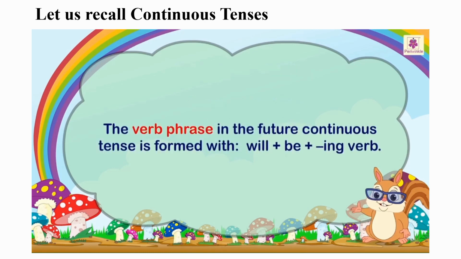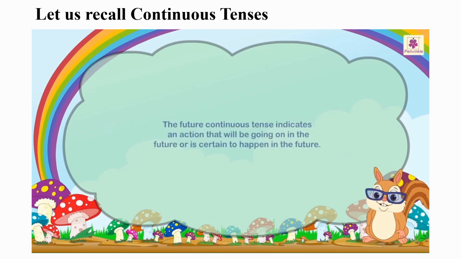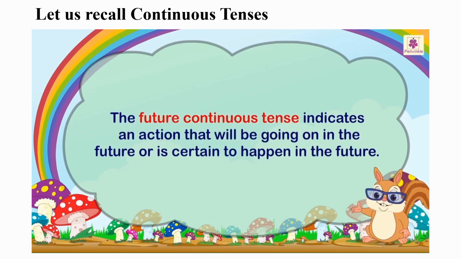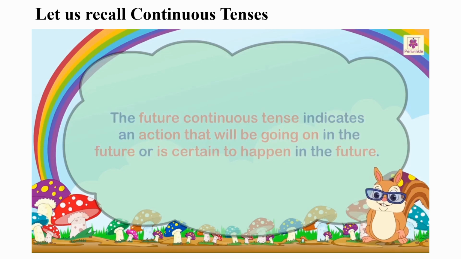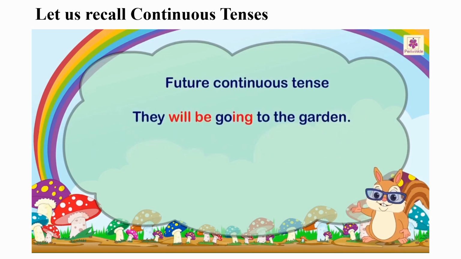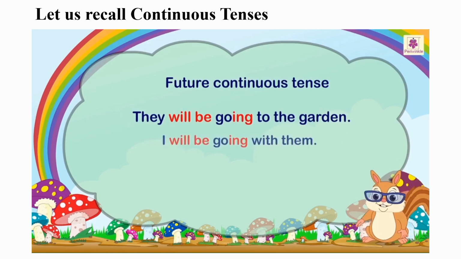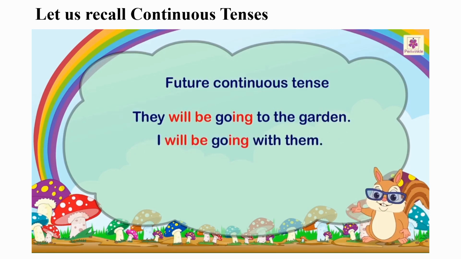The verb phrase in the future continuous tense is formed with will plus be plus the ing verb. The future continuous tense indicates an action that will be going on in the future or is certain to happen in the future. For example, they will be going to the garden. I will be going with them. She will be coming too.